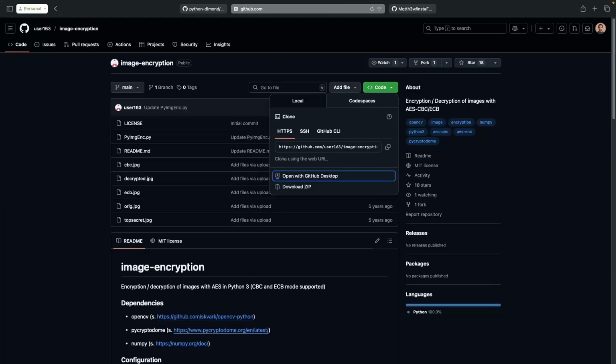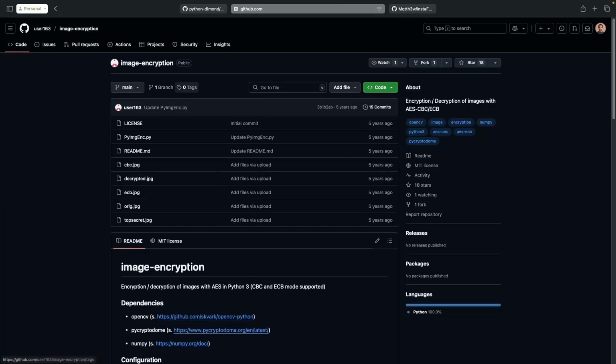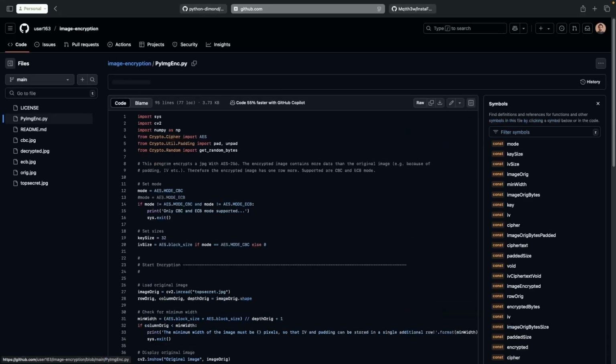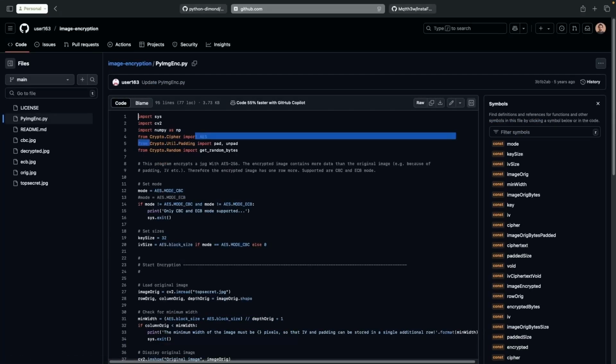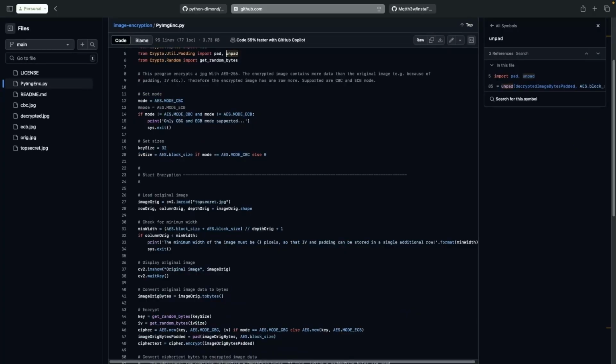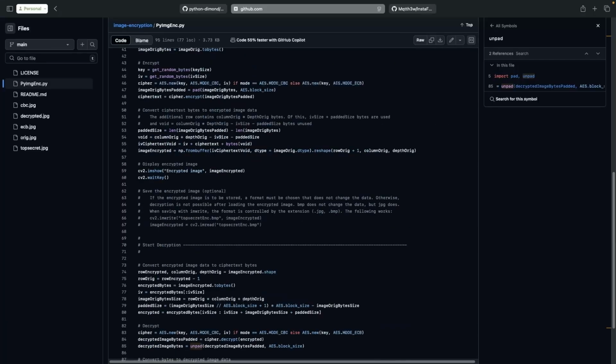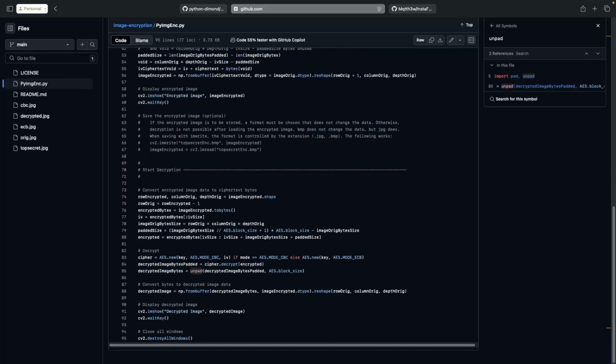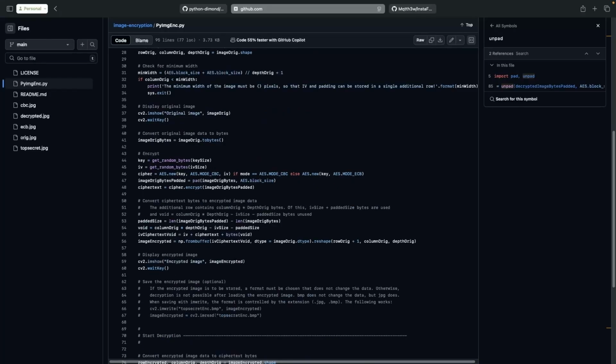The second one that we are going to see is the image encryption. This is from user 163, and it's got one Python file, pyenc.py. It's using the PyCryptodome library, and I can see some AES CBC mode, but I'm just not sure what other vulnerability it may have. So let's see if our tool is able to show it to us.